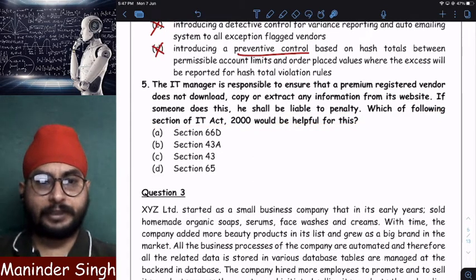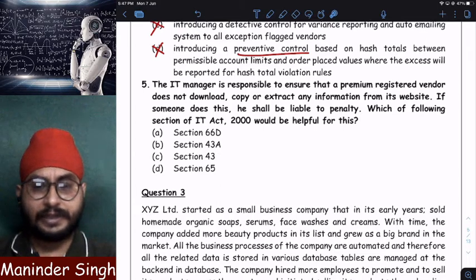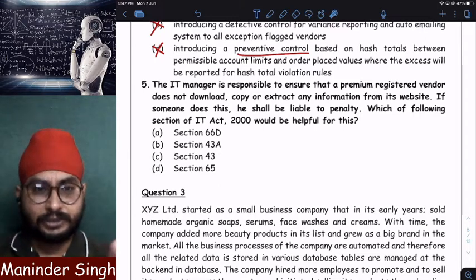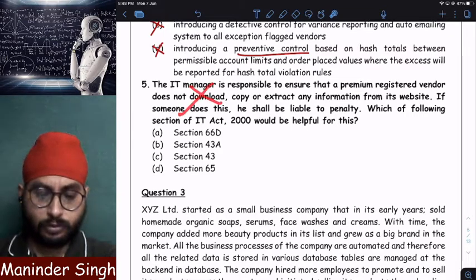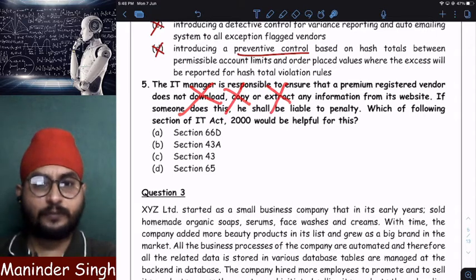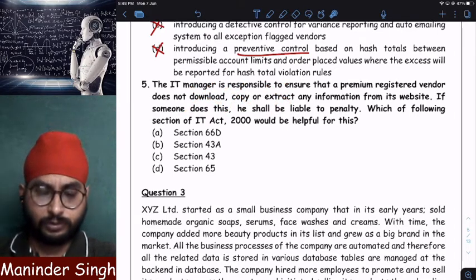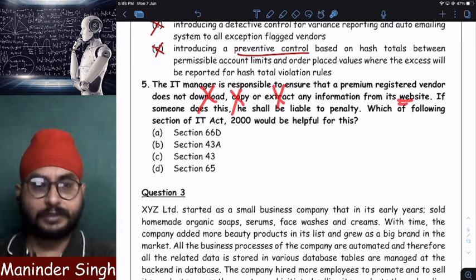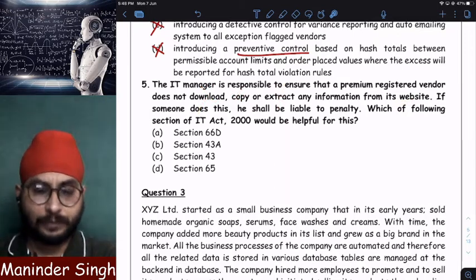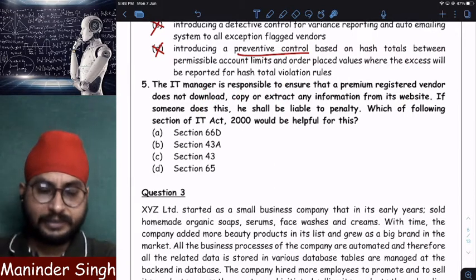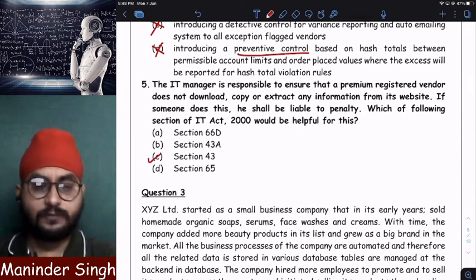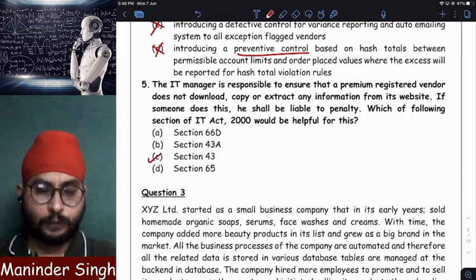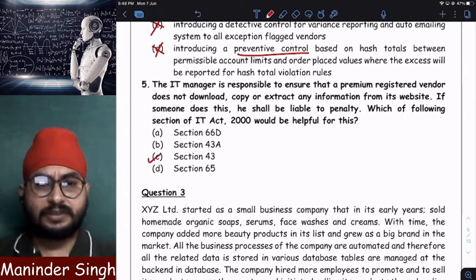So the company appointed an IT manager, and clearly told the IT manager that it is your responsibility as an IT manager to ensure that vendors are not able to download or copy or extract any information. Even after telling this, if vendors were able to download, copy and extract the information from the website, now the IT manager will be liable for penalty. The IT manager will be liable for penalty under section 43. Clear? Under section 43.